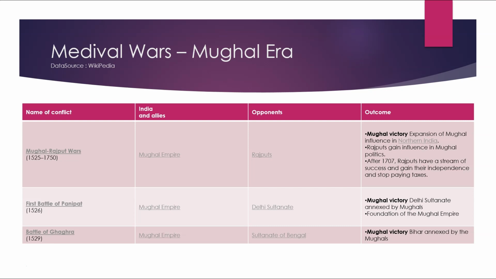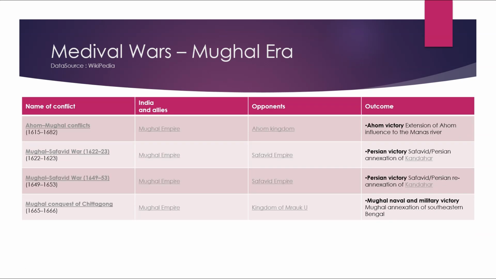Name of the conflict: Battle of Ghagra, 1529. India and its allies were the Mughal Empire. Opponents were the Sultanate of Bengal. Outcome was Mughal victory. Bihar annexed by Mughals. Name of the conflict: Ahom-Mughal conflict, 1615 to 1682. India and its allies were the Mughal Empire. Opponents were the Ahom Kingdom, and outcome was Ahom victory, extension of Ahom influence to the Manas River.